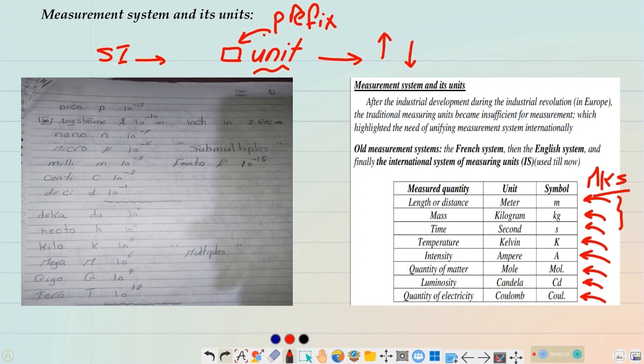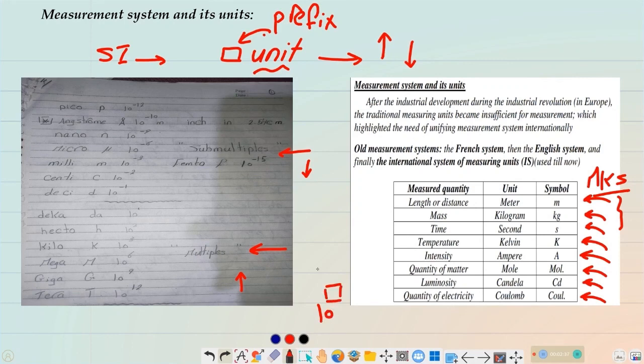So these prefixes are divided into two divisions: multiples, which magnify or increase the measuring unit, and submultiples, which decrease the measuring units. And in the SI system, we depend on base 10. We are using 10 to the power of a number.